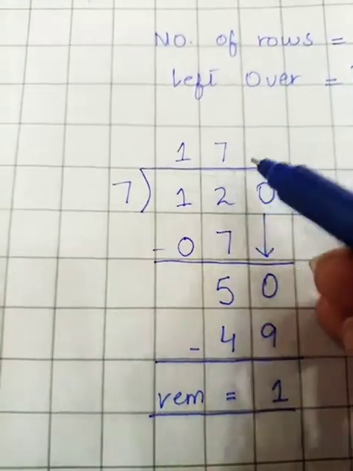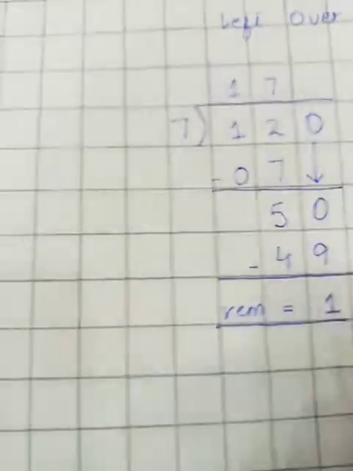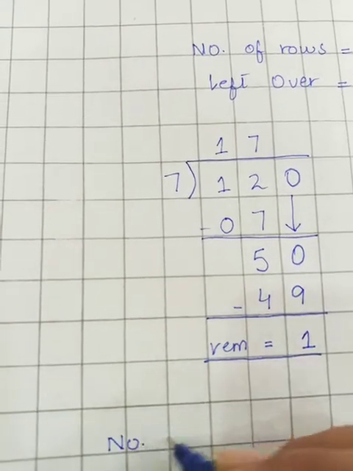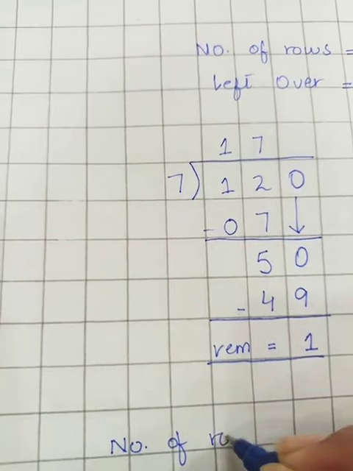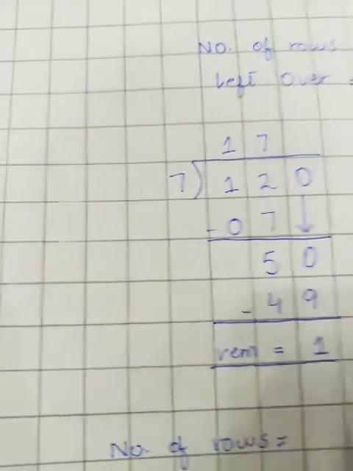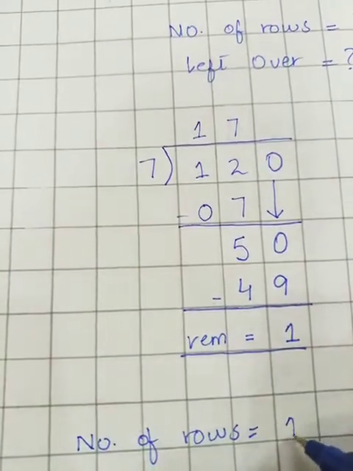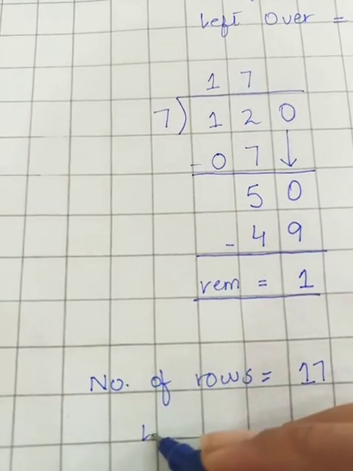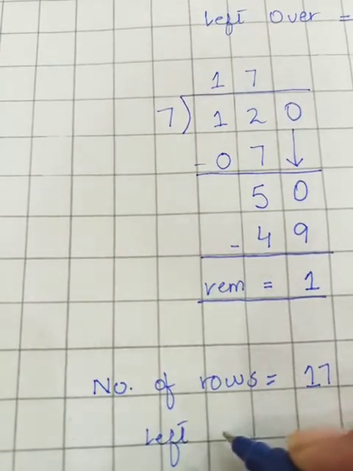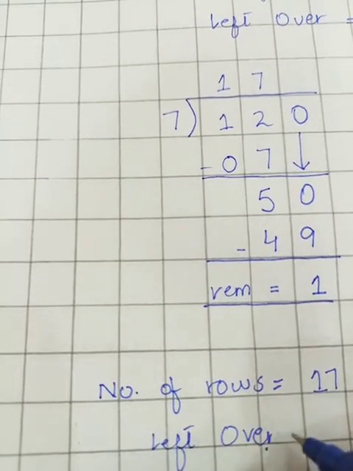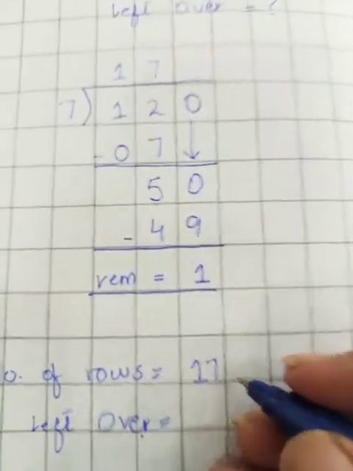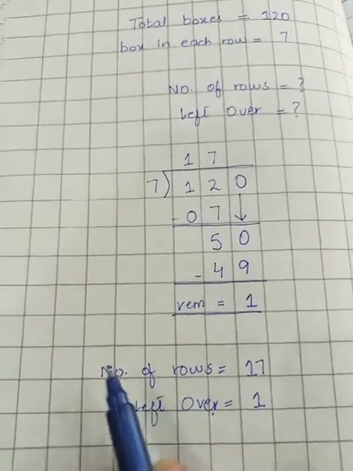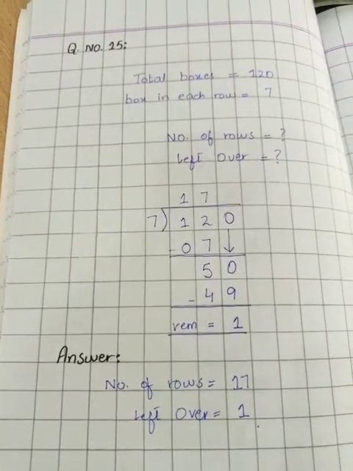Number of rows will be 17 and leftover boxes will be 1. Here I am writing first the number of rows. Now students, can you tell me the answer of number of rows? Yes, quotient is my answer. I have 17 rows, and how many boxes will be left over? There will be 1 box left over after putting them into the 7 rows of the shelf. Okay, here is our answer. I am writing the answer here in this way.